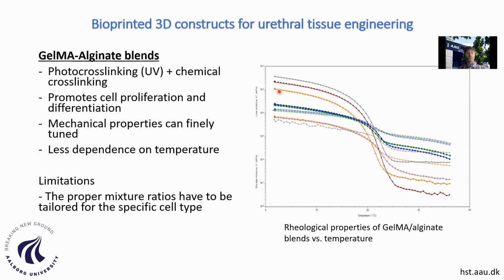So if you see this graph, these are rheological data from different blends of bioinks, GelMA and alginate, and these steep curves correspond to pure GelMA, meaning that the properties are changing a lot when we change the temperature. But as we increase the concentration of alginate in the mixture, the curve becomes flatter, meaning that the properties are quite stable over a wide range of temperatures. So we can obtain much better printability.